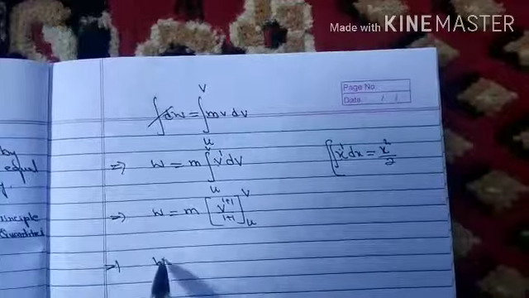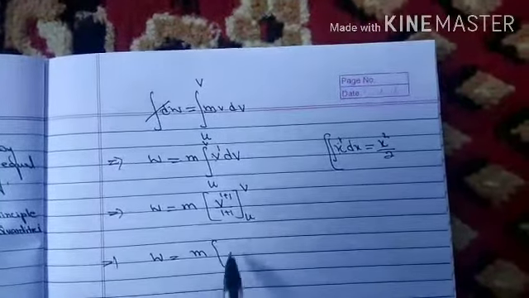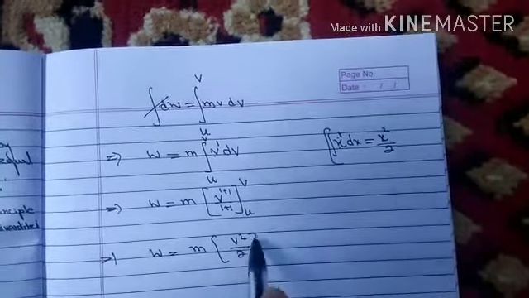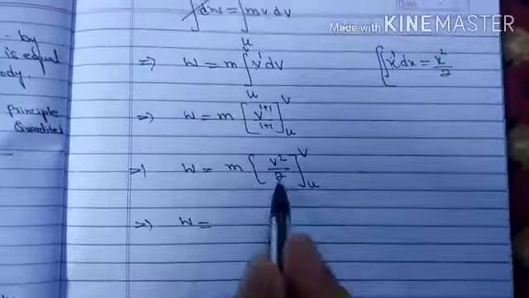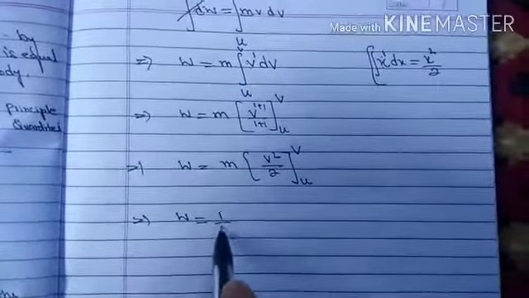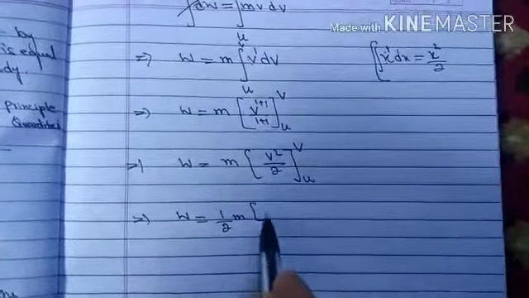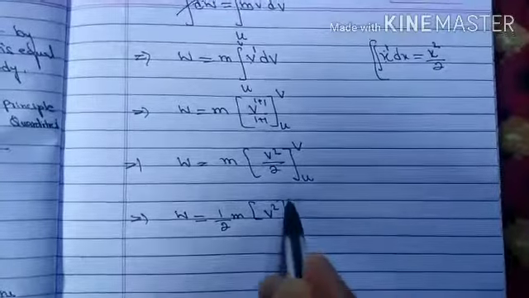So W is equal to m into v square by 2 from u to v. So we will write W is equal to, since 2 is common, 1 by 2m, v square from u to v.